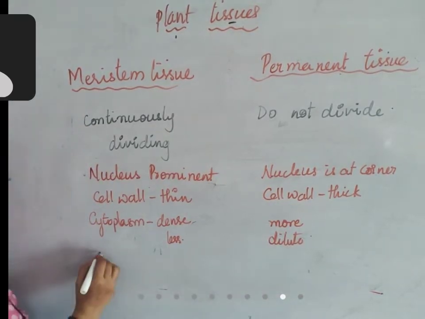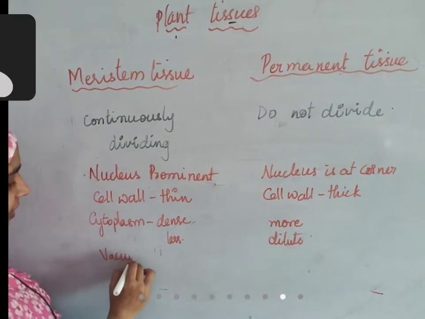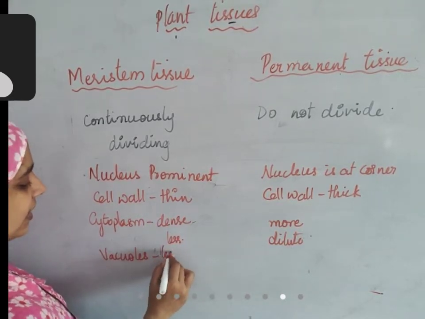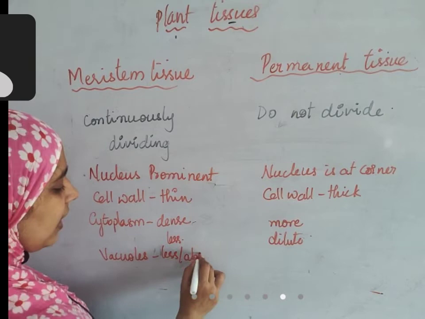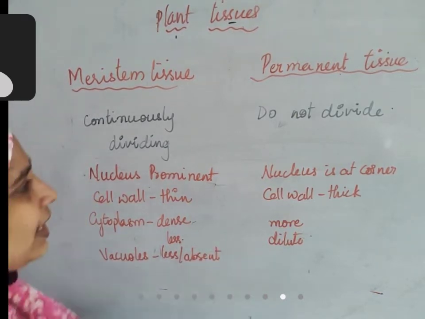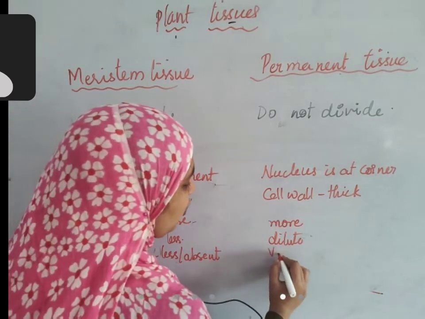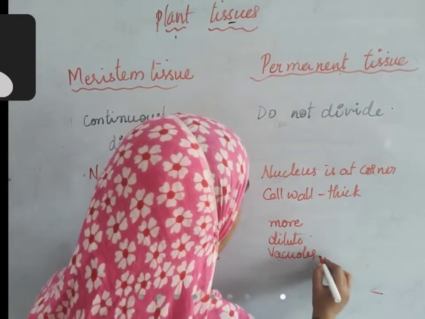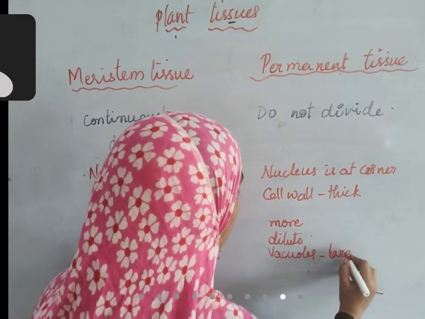Cell organelles, take vacuoles. These cells did not start absorbing water. So vacuoles are fewer, or sometimes they are absent also. Some cells will have very few or they are absent. In the case of permanent tissue, vacuoles are large.